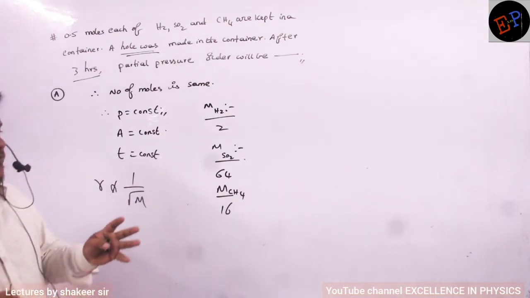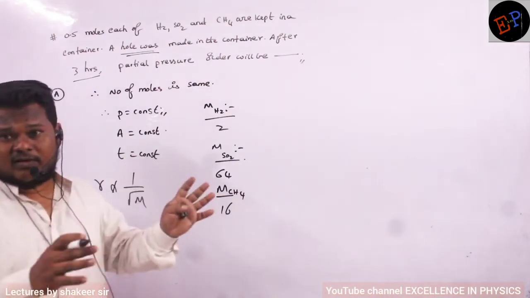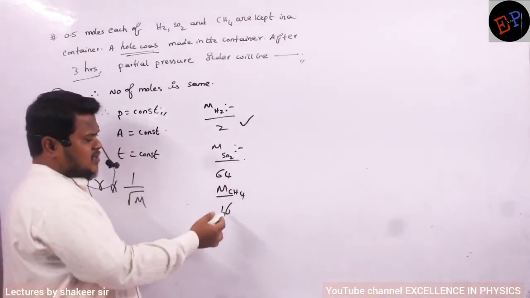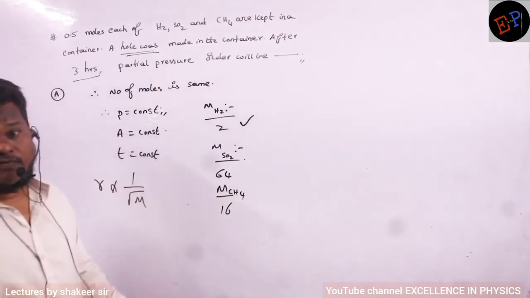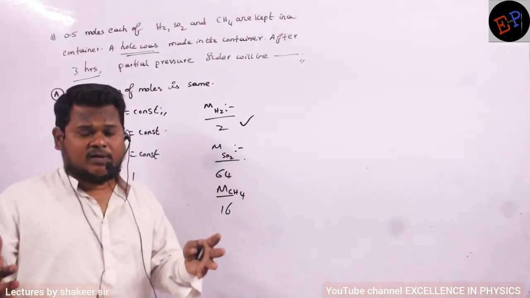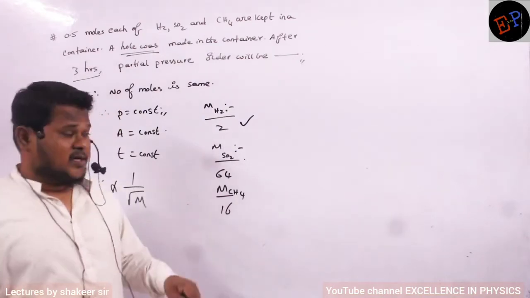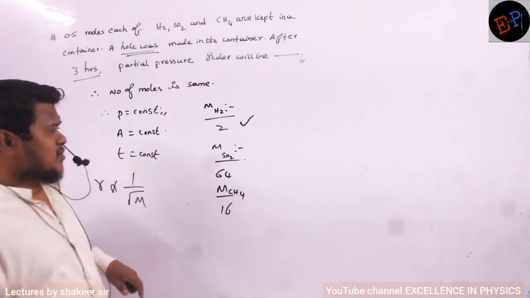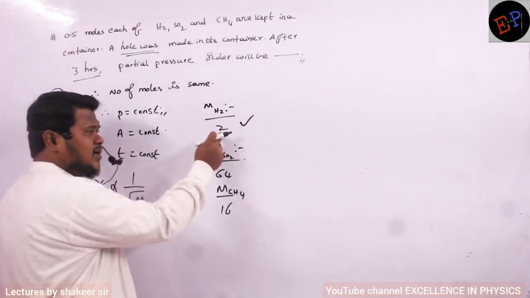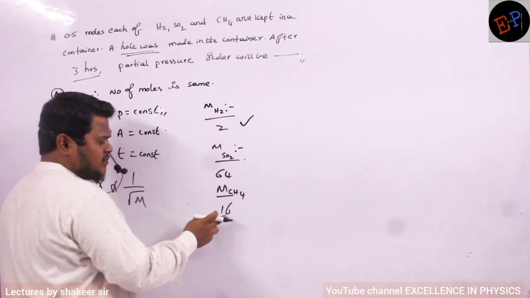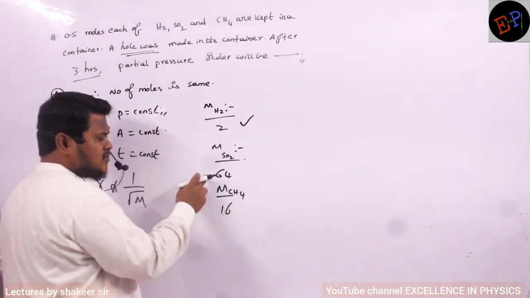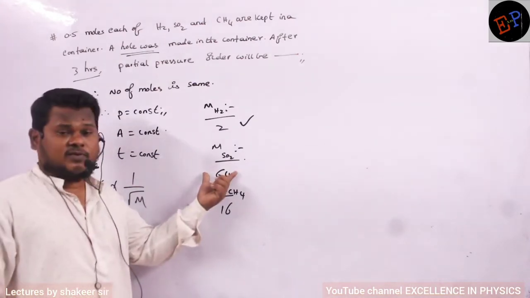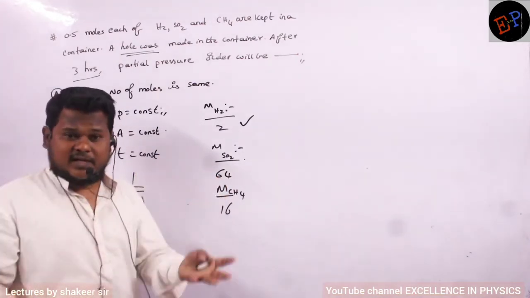After 3 hours, which gas would have gone by a very large quantity? H2 would have gone by a large quantity, followed by CH4, followed by SO2. So which gas is present in more number of molecules in the container? SO2, because it is not diffusing very fast. If 10 molecules of one are escaping, 4 molecules of another are escaping, and for the last only 1 molecule is escaping. So the number of SO2 molecules present inside the container is very large.